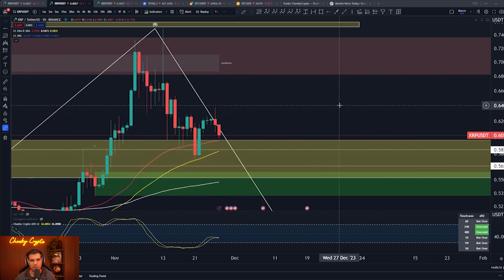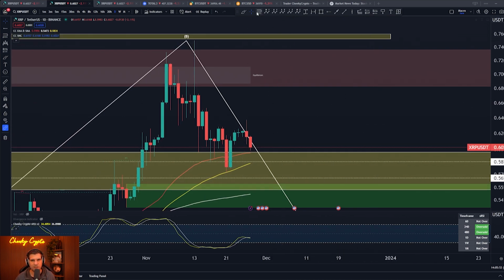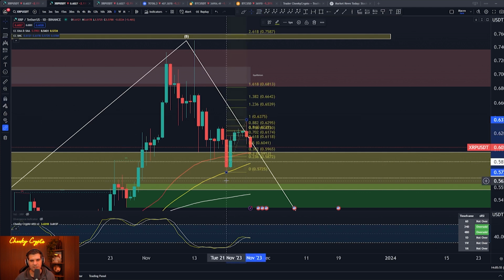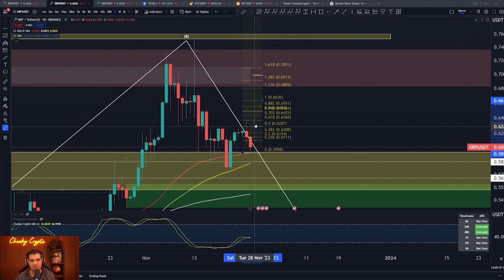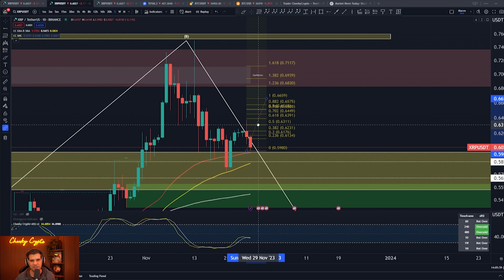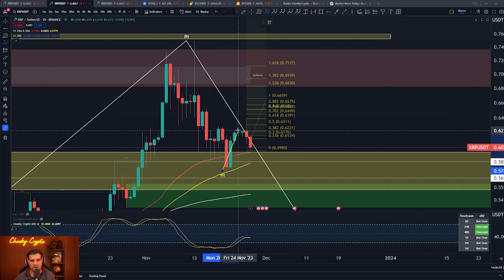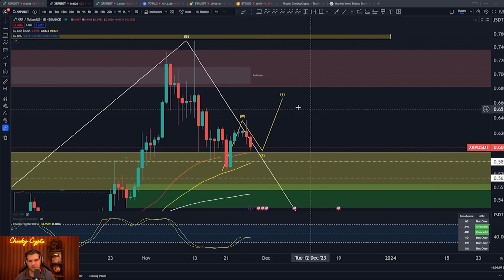And although our hourly chart is a little bit inconclusive, looking at our daily chart, we do have the potential here to see this maybe move up towards 66 cents before we move on down. And again, it will be a three-wave pattern that we're looking for to play out something to this effect, right? As so you can see.